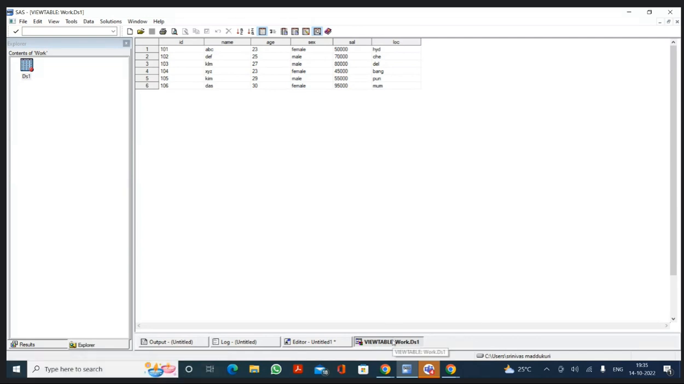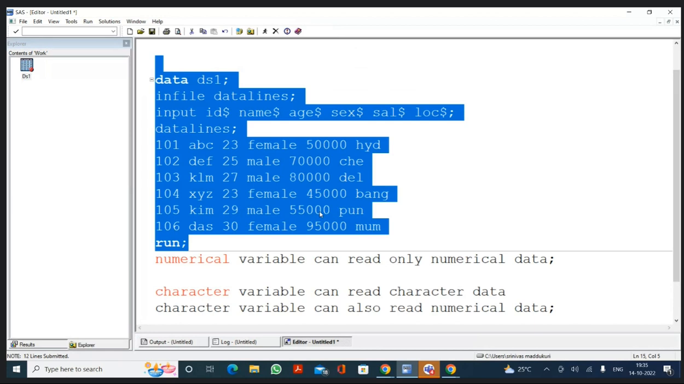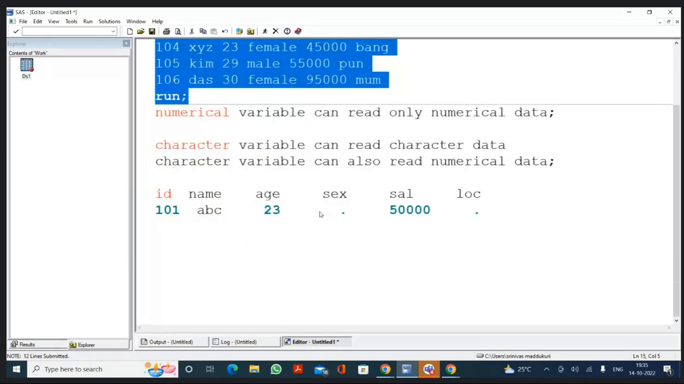So luckily in SAS, we have only 2 types of data. One is numerical data and the other is character data. That's it. We do not have any third type or a fourth type, but in other programming languages, sometimes we have integer data, Boolean data, decimal data, so many other data types. But in SAS, we have only 2 types of data, which are character data and numerical data.